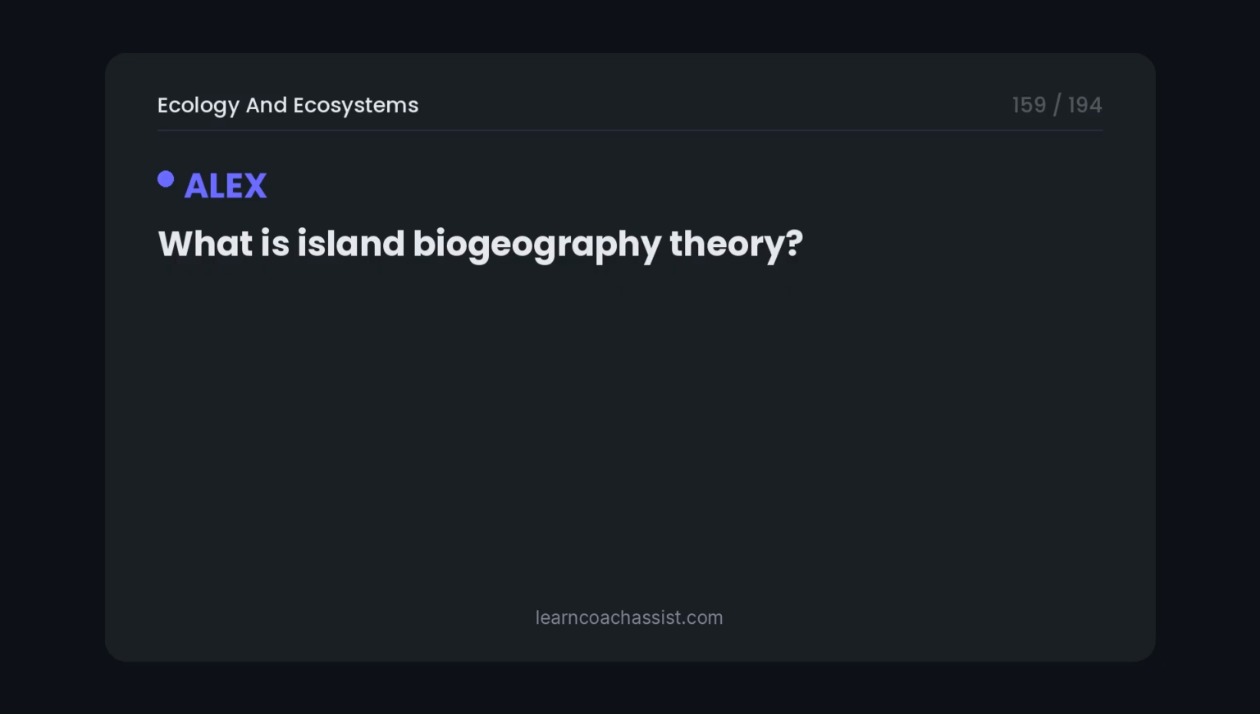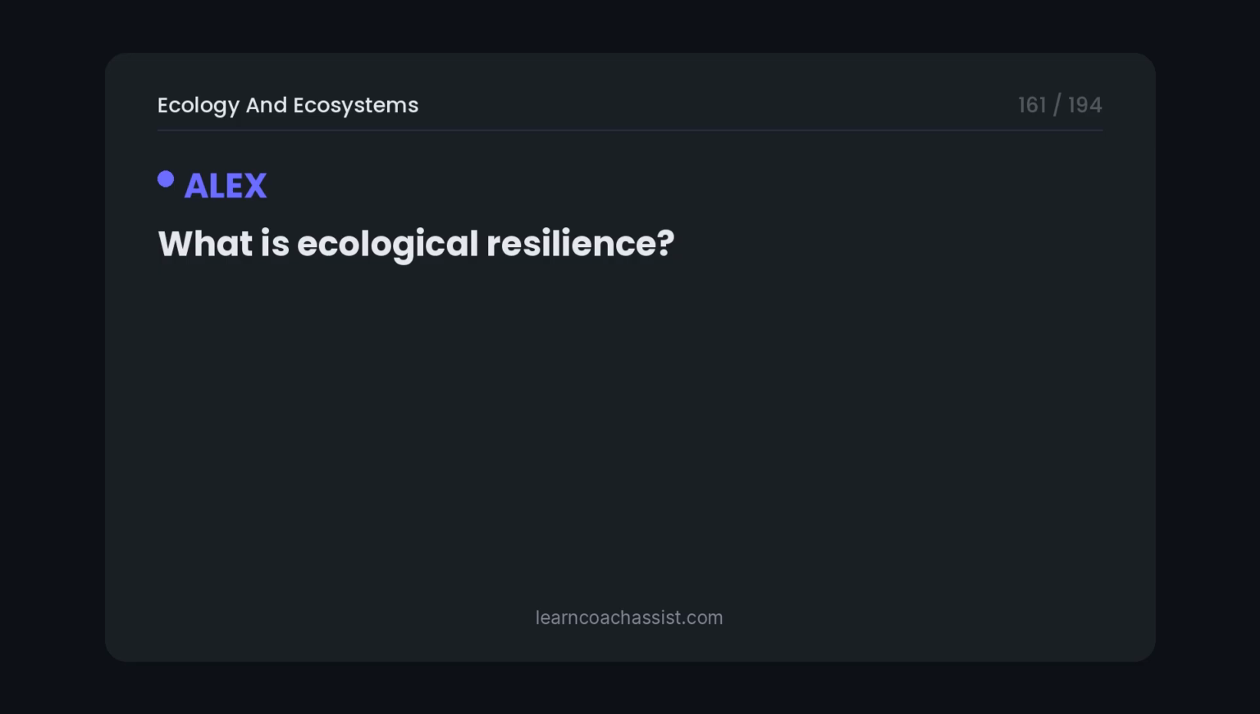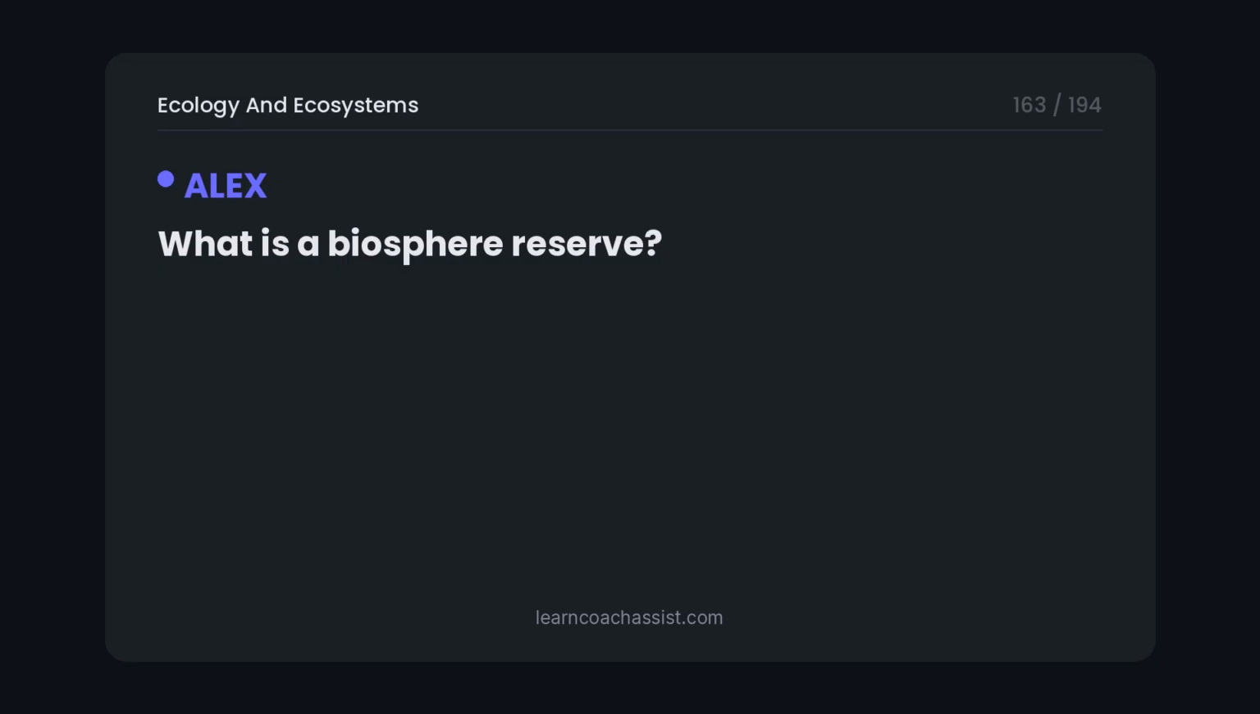What is island biogeography theory? The theory of island biogeography states that species richness on an island is determined by a balance between immigration and extinction rates, influenced by island size and distance from the mainland. What is ecological resilience? Ecological resilience is the capacity of an ecosystem to absorb disturbance and reorganize while maintaining essentially the same function, structure, and feedbacks.